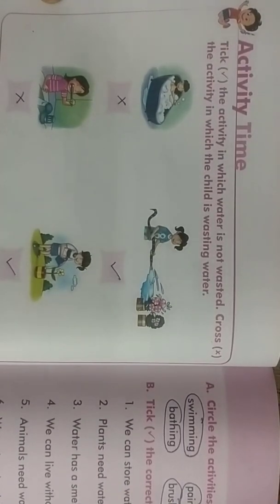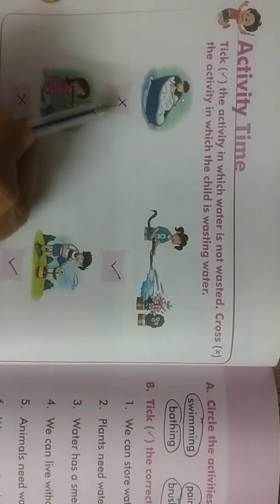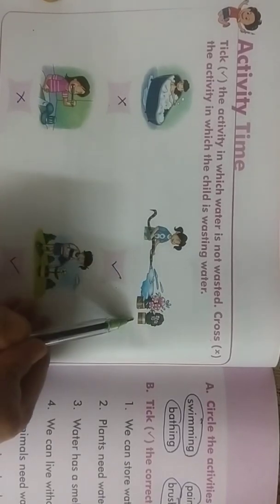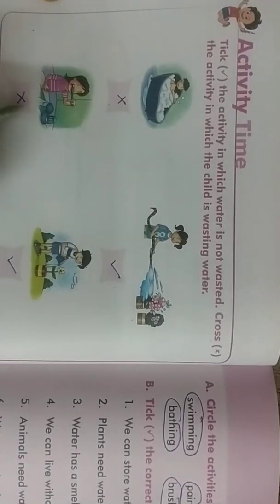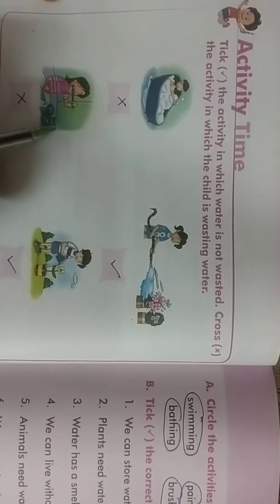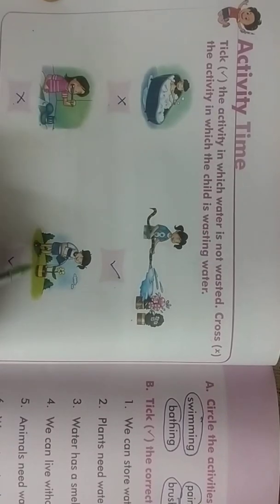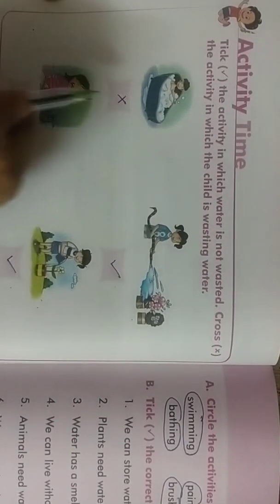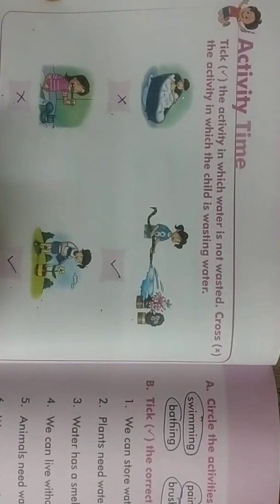Okay, my dear children, we'll do activity time. Tick the activity in which water is not wasted. Put a cross in the activity in which the child is wasting water. First, see, put the cross here. Now it's a tick. She's using the pipe. Very nice. Now cross. She has opened the tap while brushing the teeth. No, turn off the tap while brushing the teeth. Now see, he is using the mug to water the plants. Very nice. Put tick, cross, tick, cross, tick.